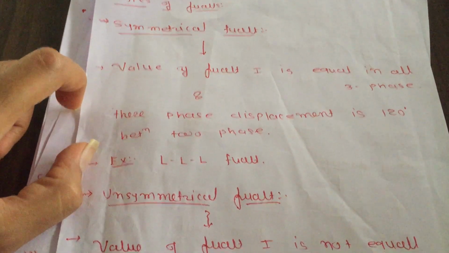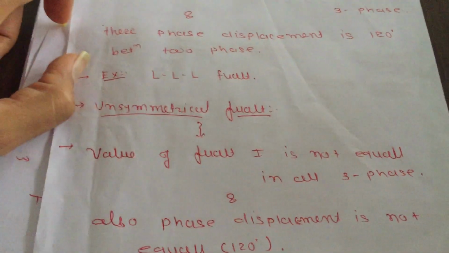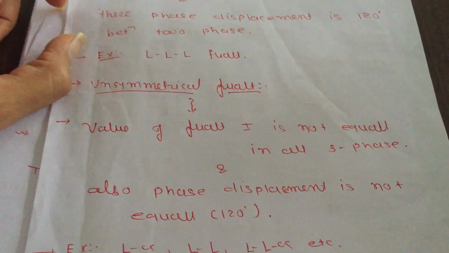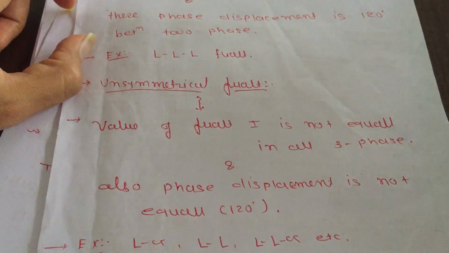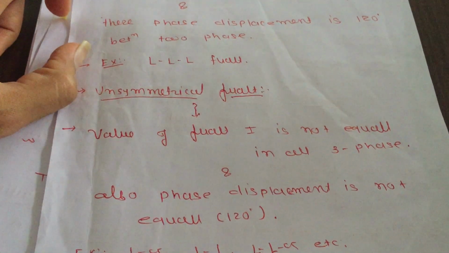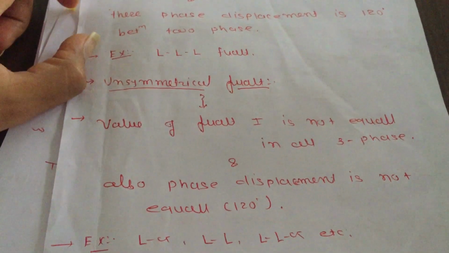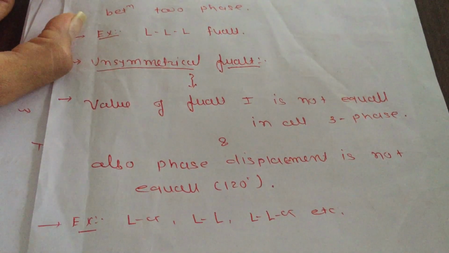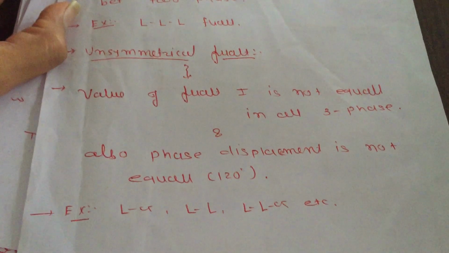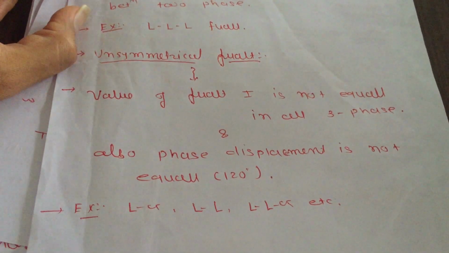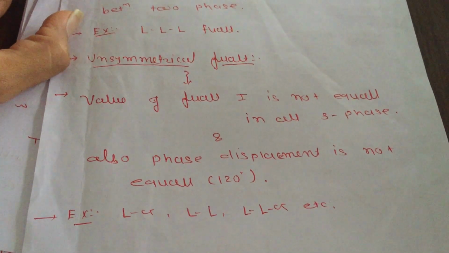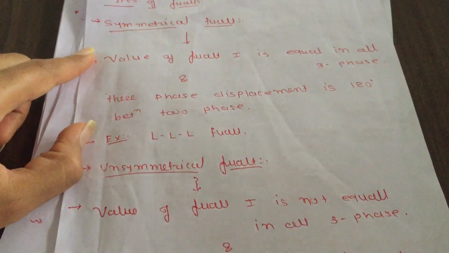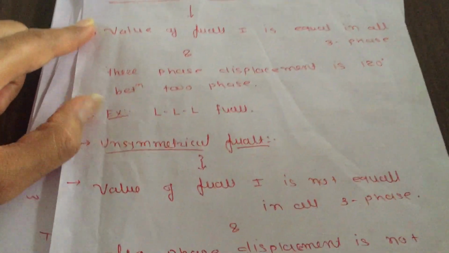The opposite is the unsymmetrical fault. You can note that when the value of fault current is not equal in all three phases, and the phase displacement is not equal to 120 degrees, then it is termed an unsymmetrical fault. Examples of unsymmetrical faults are line to ground, double line to ground, etc. So this is the introduction of symmetrical and unsymmetrical faults.